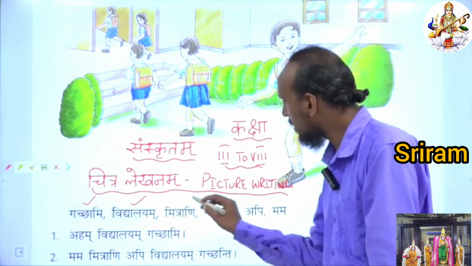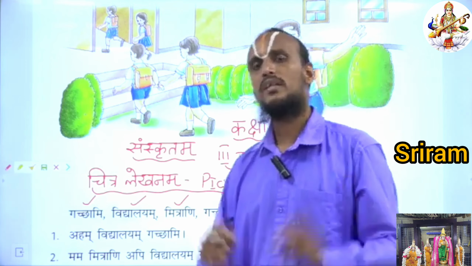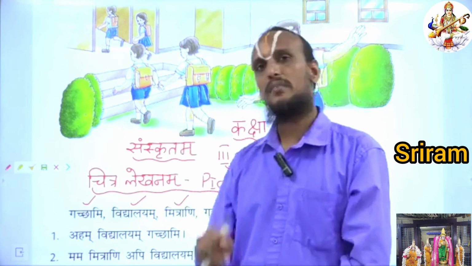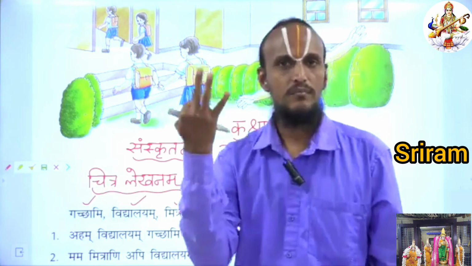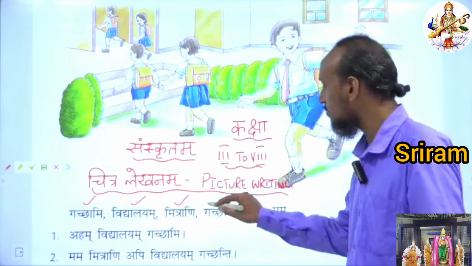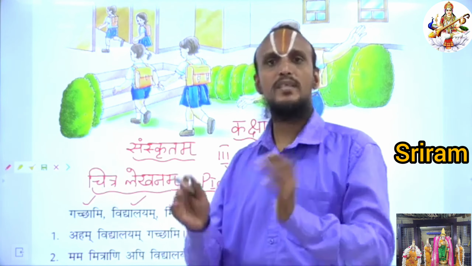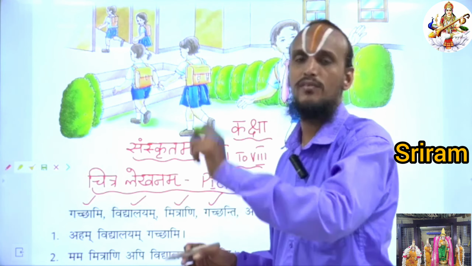Then Mitrani. What does it mean by Mitrani? Mitrani means friends. Mitram, Mitre, Mitrani. Mitram means a friend. Mitre means two friends. Mitrani, three friends, many friends. Okay, children? Then Gachanti. Gachanti means are going. Okay, they are going. We say in English, right? For that we have to use this word Gachanti.